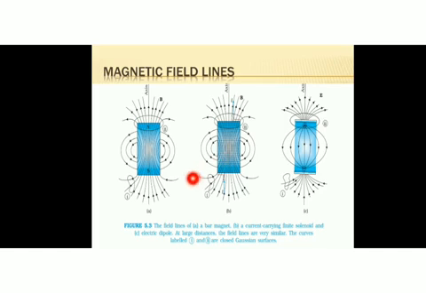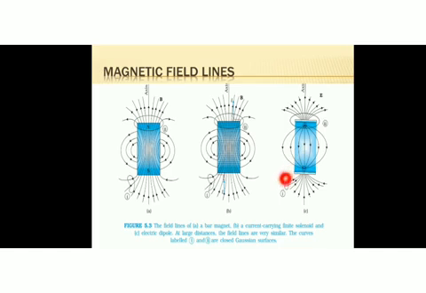Similarly, here also the number of field lines entering and the number of field lines moving out from the surface will be the same. And here also the number of field lines entering this closed region 2 and leaving this region 2 will be the same. So that's why we used to say that magnetic monopoles never exist.